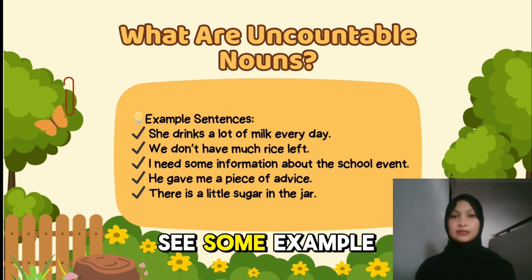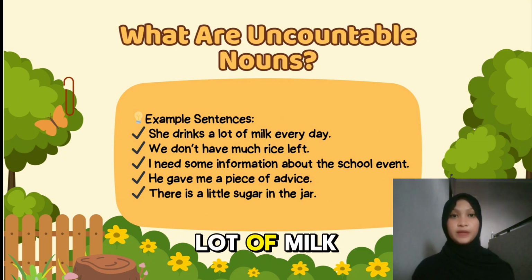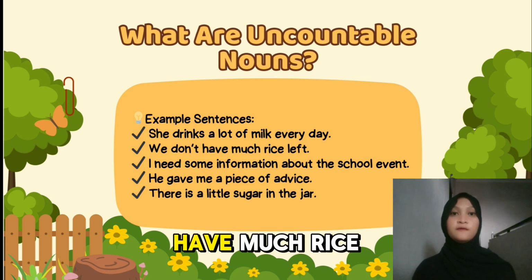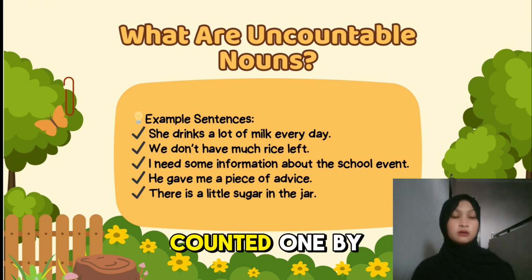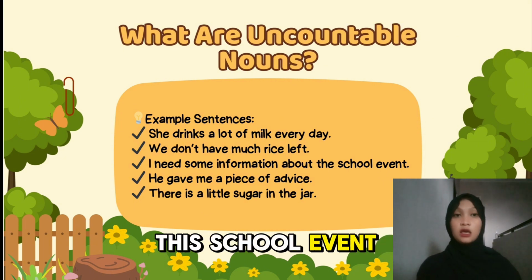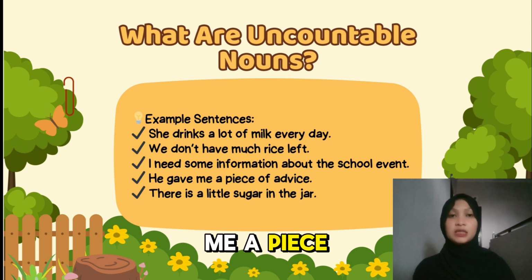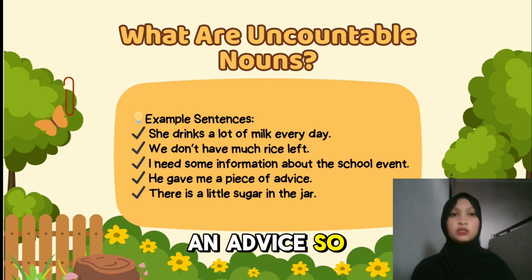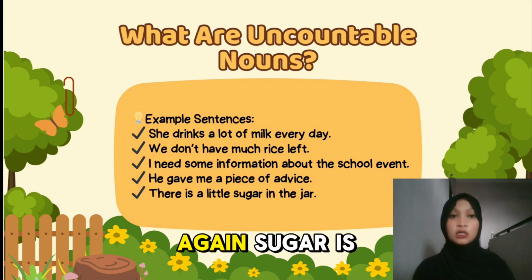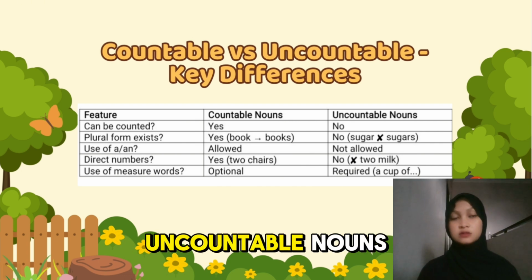And now let's see some example sentences using uncountable nouns. First, she drinks a lot of milk every day. Milk is a liquid, so it's uncountable. Next, we don't have much rice left. Rice cannot be counted one by one. Next, I need some information about the school event. Information is an idea, so it's uncountable. Next, he gave me a piece of advice. We cannot say an advice, so we use a piece of advice. There is a little sugar in the jar. Again, sugar is uncountable.